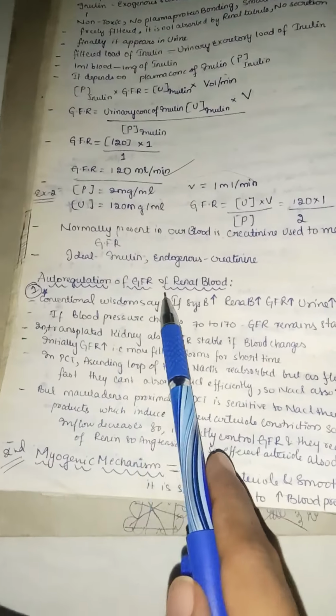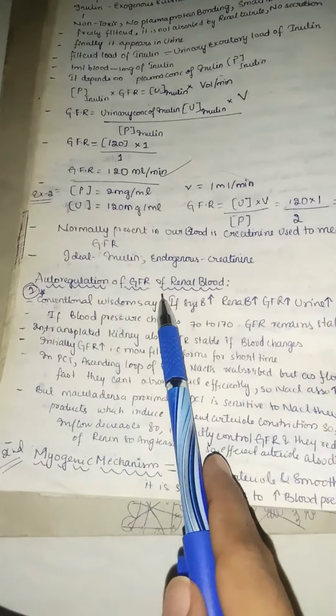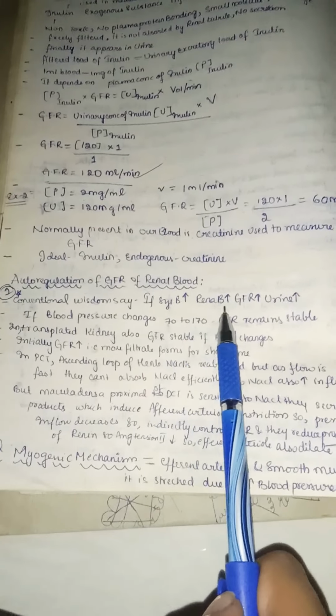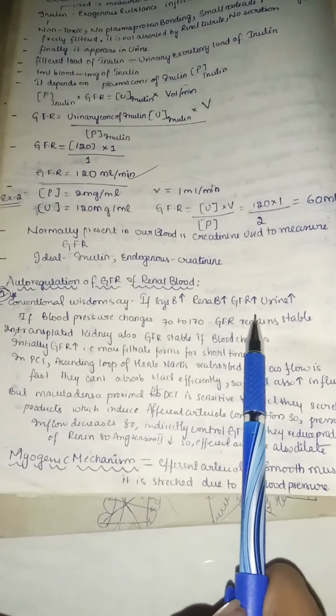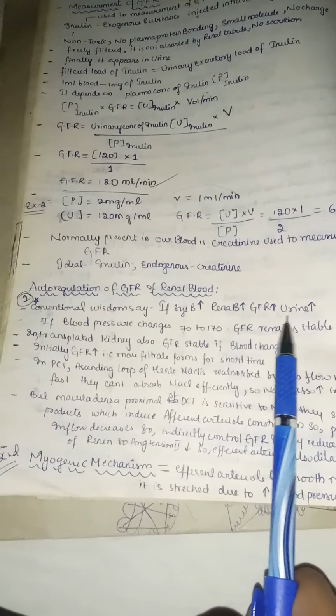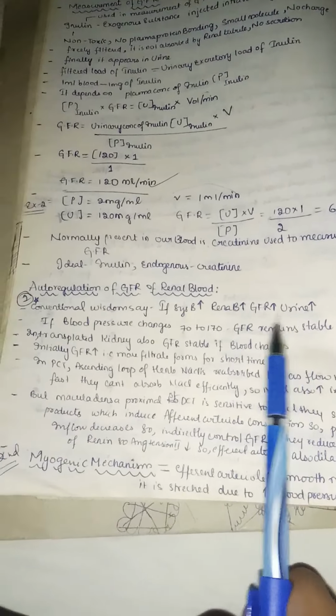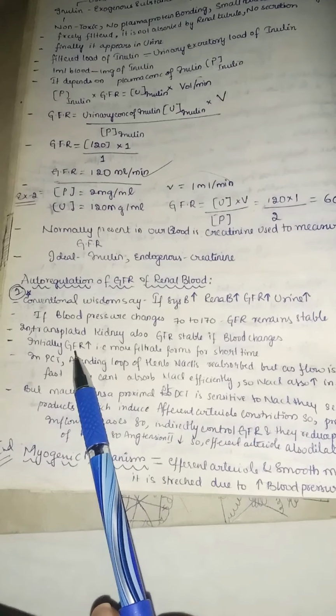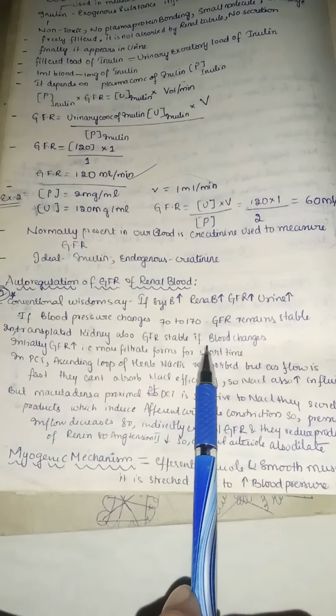So next, coming to autoregulation of GFR and renal blood flow. Normally, conventional wisdom says if systemic blood pressure increases, renal blood flow increases, and even the GFR increases, so the urine output also increases. But if the blood pressure changes from 70 to 170, the GFR remains stable. In a transplanted kidney also the GFR is stable if blood pressure changes.